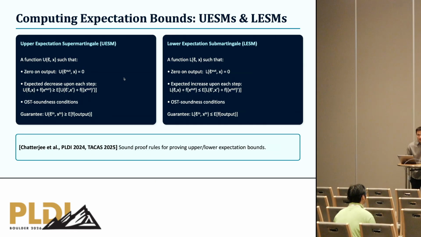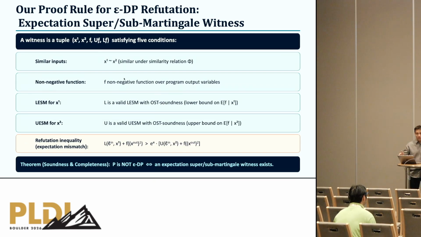We are going to use this as a tool to witness our expectation mismatch, because in many cases we cannot exactly compute the expected value of f on output, but we can bound it quite tightly by using these tools. So we propose a new supermartingale-based proof rule for refuting differential privacy. We're going to search for 5 objects: 2 inputs which are similar, a non-negative function over the outputs, and a pair of these upper and lower expectation supermartingales, which allow us to witness this expectation mismatch.